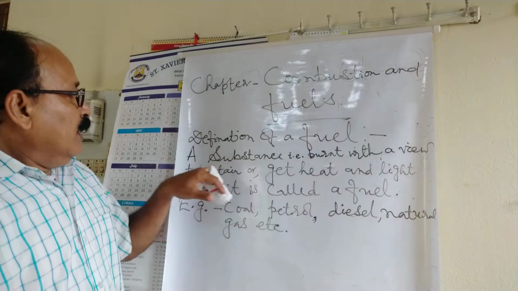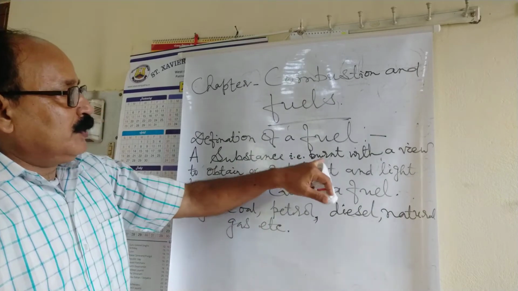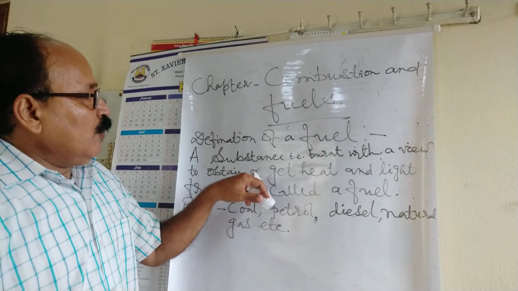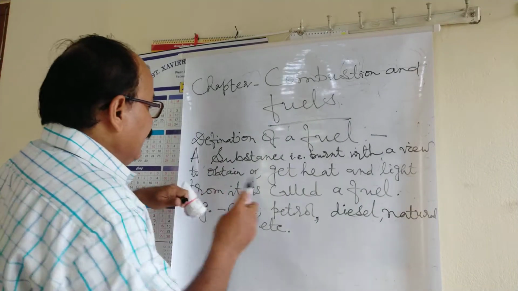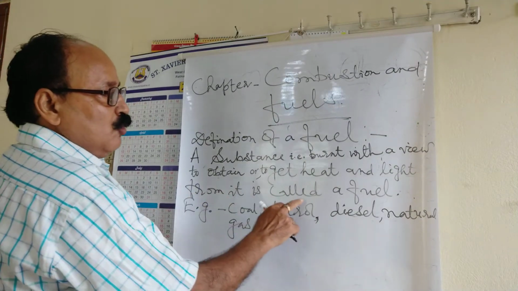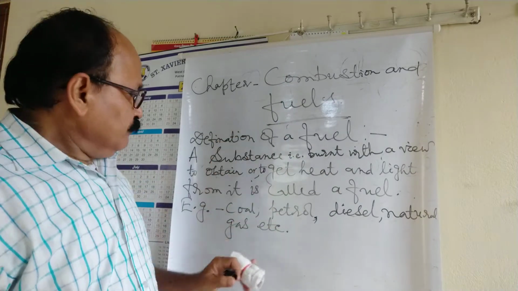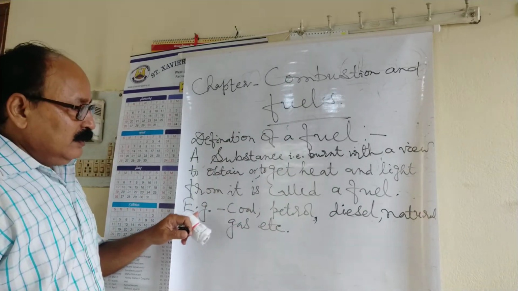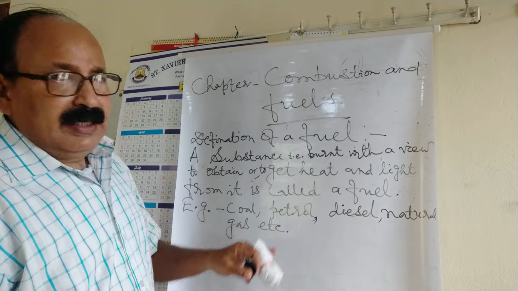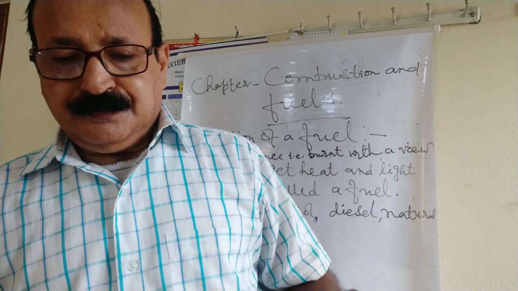Definition of a fuel: a substance that is burned with a view to obtain or get heat and light from it is called a fuel. So this is the definition of a fuel. Now, examples of such fuels are coal, petrol, diesel, natural gas, wood, etc.